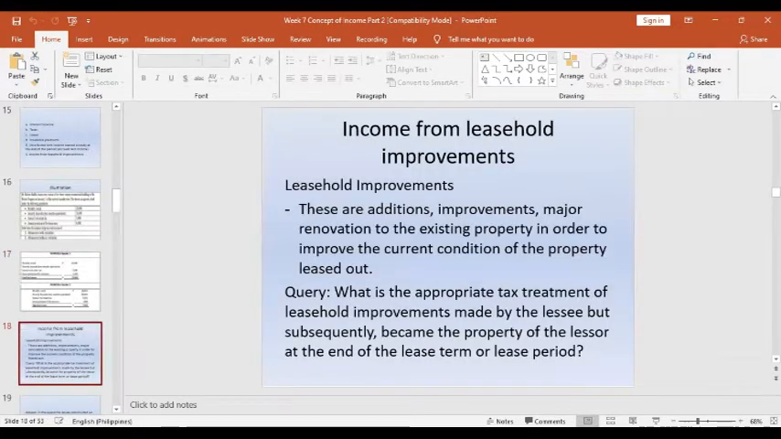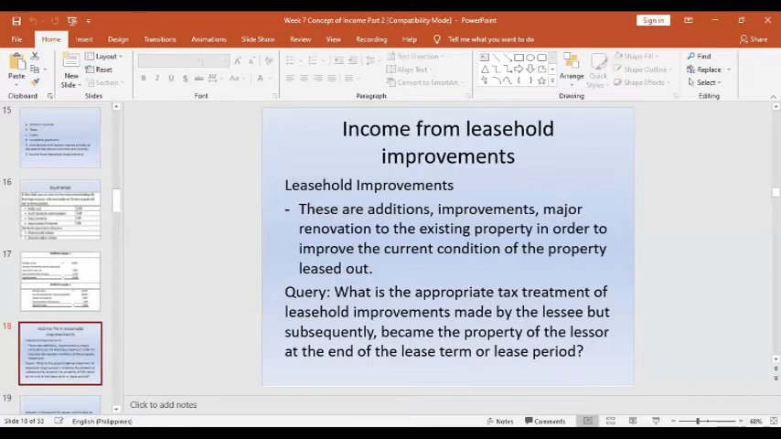Okay, so another part of the rent income is the leasehold improvements, because leasehold improvements are also an inclusion to the rent taxable income. But when you say leasehold improvements, those are the renovation, the improvement, or additions to the existing properties to improve the current condition of the property to be leased out.